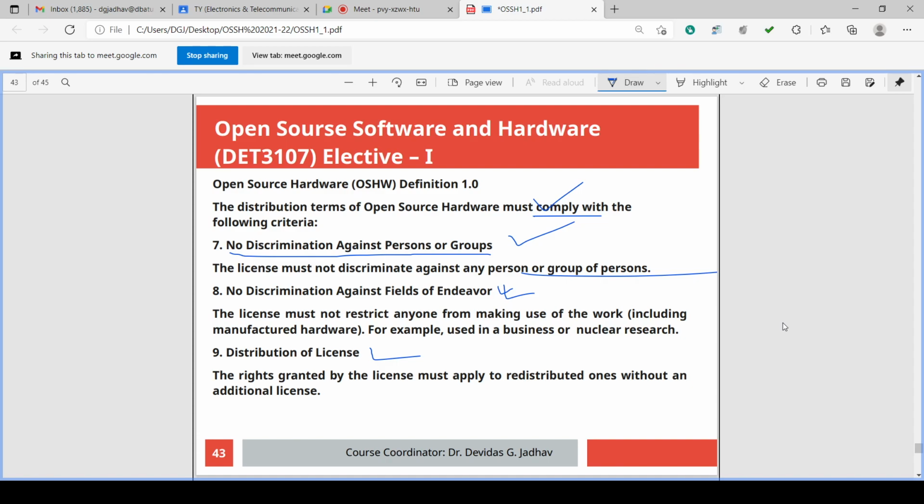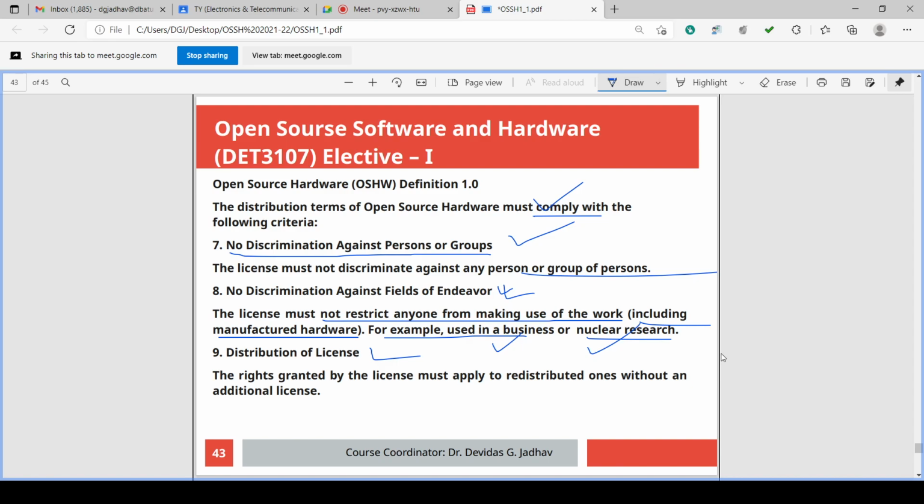Okay. So licenses must not restrict anyone from making use of the work, including manufacturing the hardware. For example, use in business or nuclear research. You can use it in business or you can use it in nuclear research. You cannot say you can use it only in business and not in nuclear research. Or you cannot say that you can use it in nuclear research and not in business. Isn't it? So if it is open source, you can use it in business as well as in nuclear research.